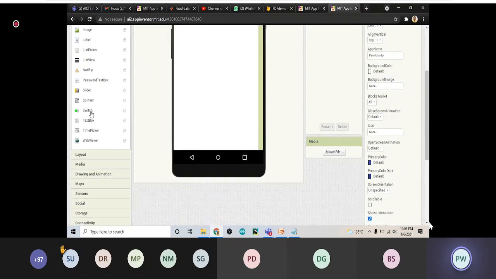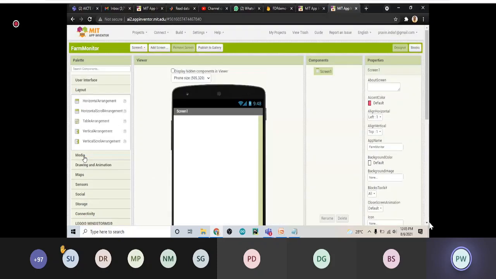What is the layout here? That is how you want to make your mobile app. There should be a good structure for your mobile app. So for that purpose, we can use the different options from here, just like horizontal arrangement, table arrangement, vertical arrangement, likewise. Because it is very difficult for you to keep every palette in an aligned way in the app. So use the tables so that it will be aligned.